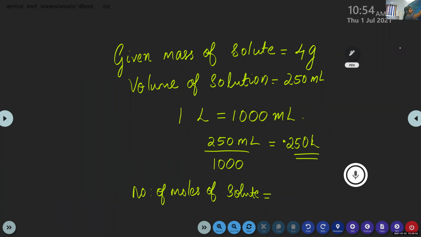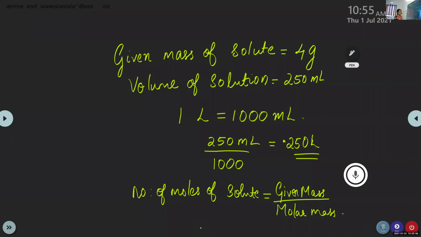The equation is given mass divided by molar mass. What's the molar mass of this NaOH?